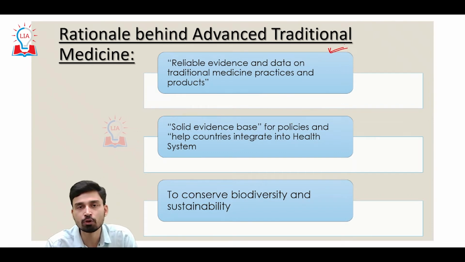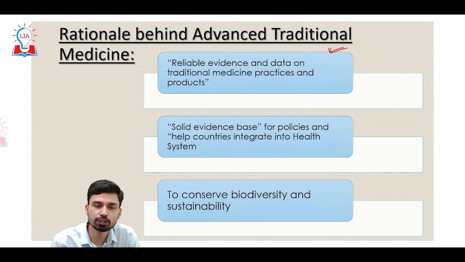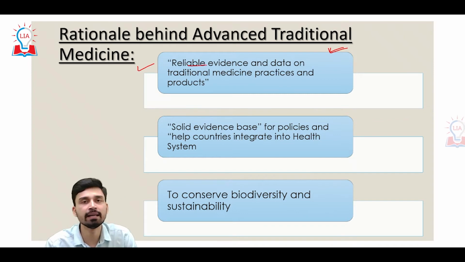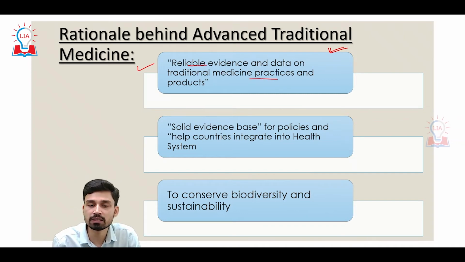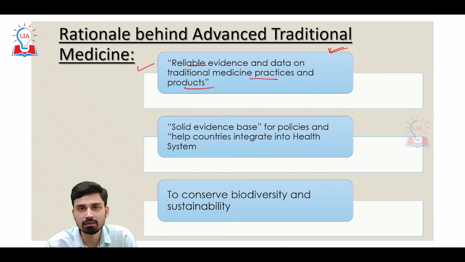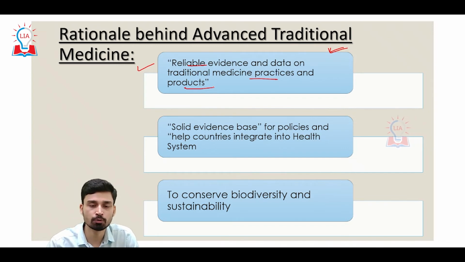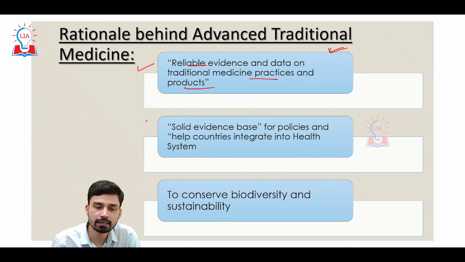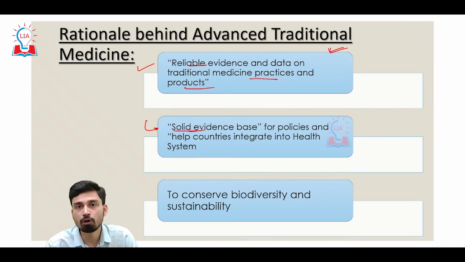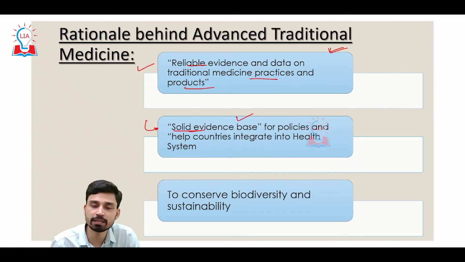So, what is the rationale behind this advanced traditional medicine? GCTM not only focuses on increasing the use of traditional medicine in its conventional sense, but tries to move one step forward and make it much more advanced as compared to its current level. First of all, the rationale is that we will have reliable evidence and data on traditional medicine practices and products, which will make it much more advanced and acceptable.